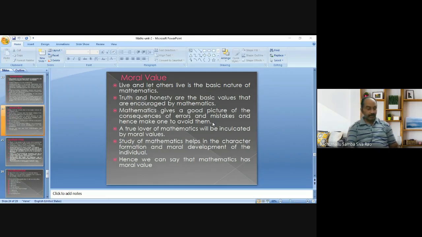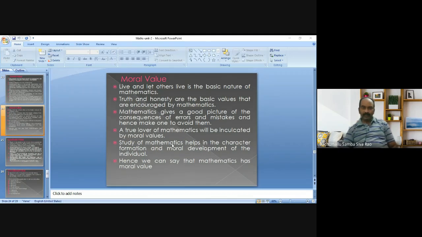So this also leads to development of moral values. A true lover of mathematics will be inculcated with moral values by learning mathematics in the school curriculum, in the schooling of 10 years,